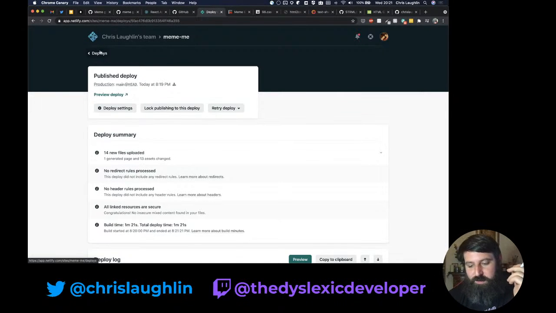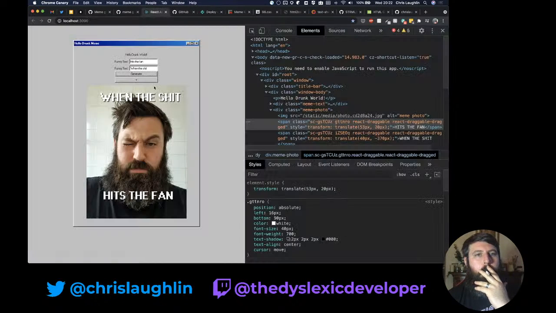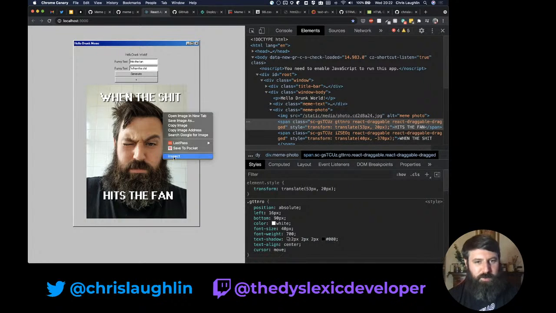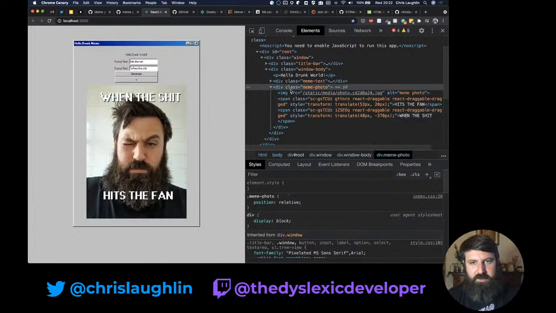Max width 100%. If max width 100% was... fuck me, that is right. Maybe I'm overthinking the solution. Let me see. What am I doing here? I've set a size in this, haven't I?